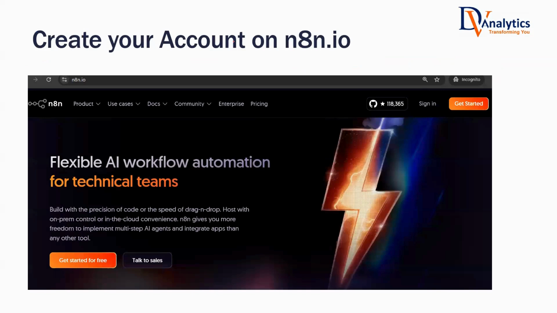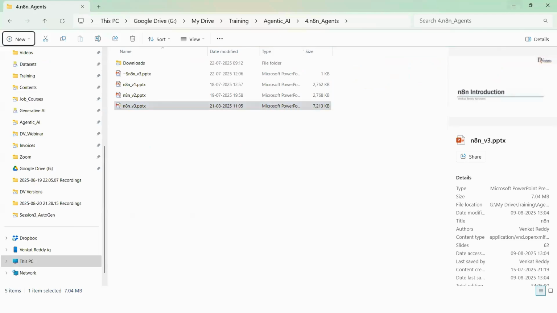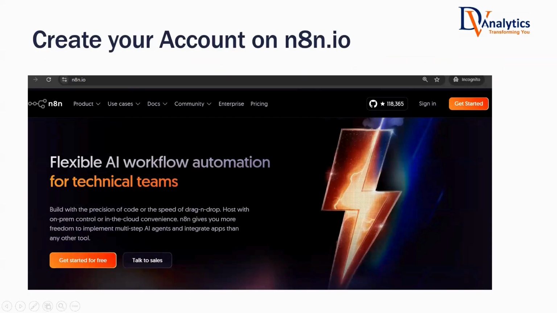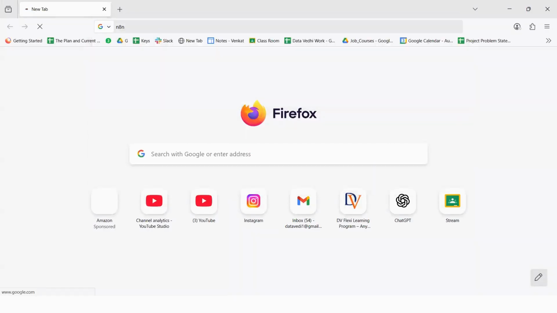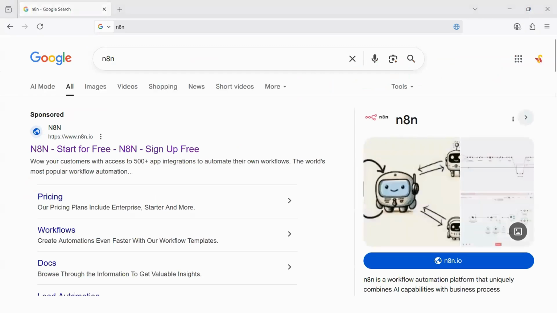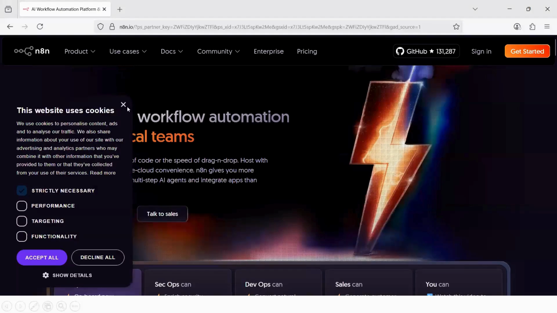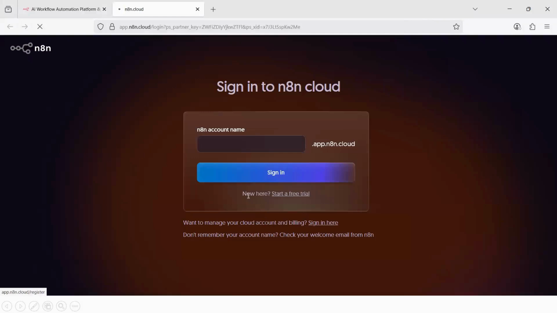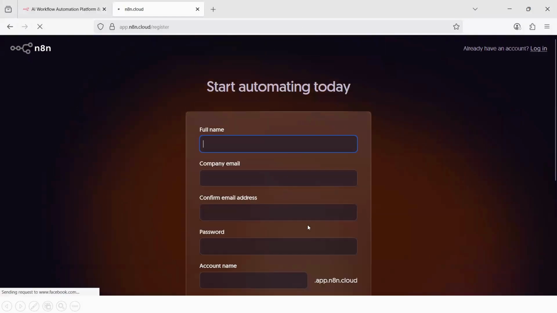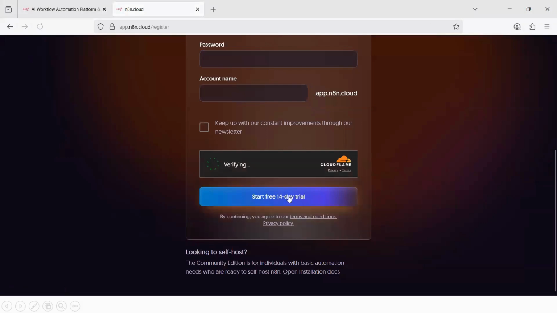You have to create your account on n8n.io. So let's go to N8N account creation. They offer a free 14-day trial, but I suggest you buy the basic version. You go to the browser and simply type N8N. As of now, this is the website, it looks like this, n8n.io. Once you click sign in, if you are new here, you can start a free trial. It's a 14-day trial, and I don't suggest that you start the 14-day trial.